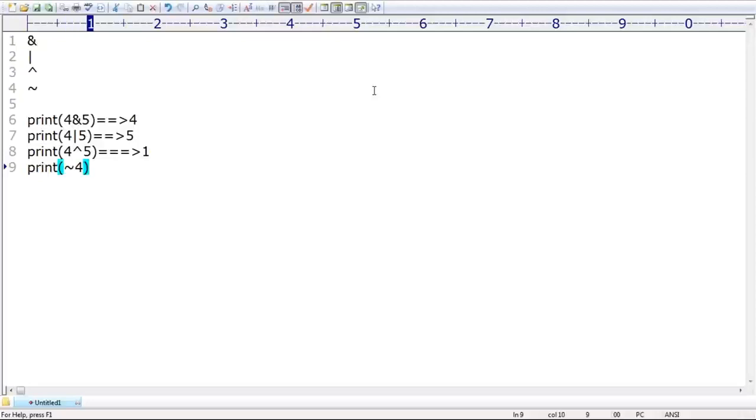Anyone, can you please tell what the answer we are going to get, sir? Negation of 4. We are going to get the answer as -5, because the bitwise complement operation we require to apply for all the bits. Remember that I explained very clearly in the last session. If you go through that video, you will be able to understand, right?